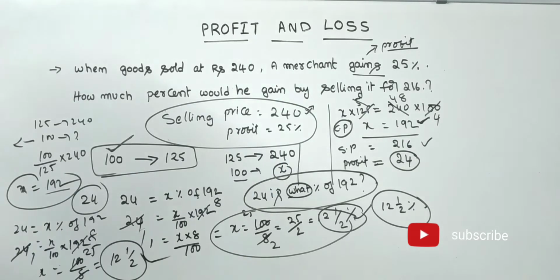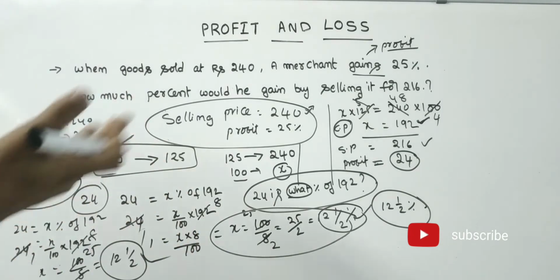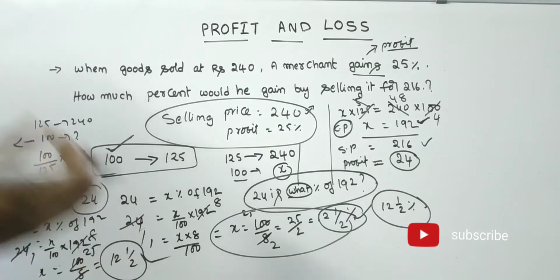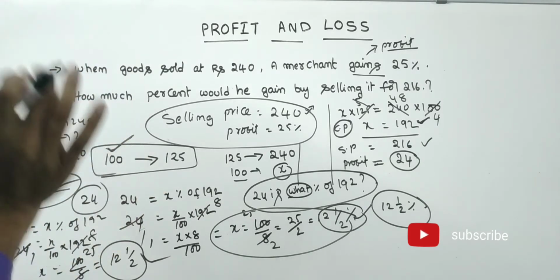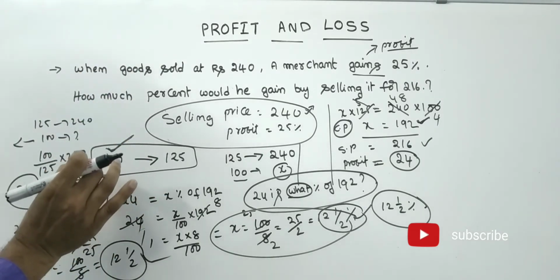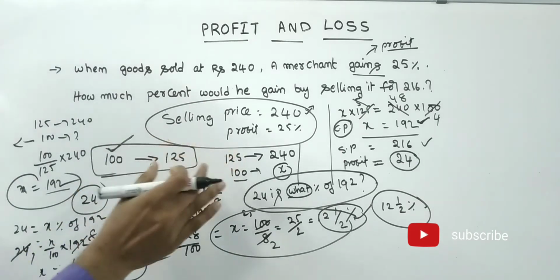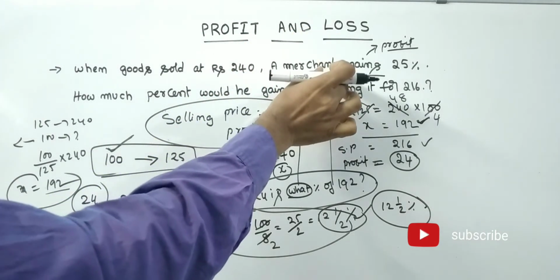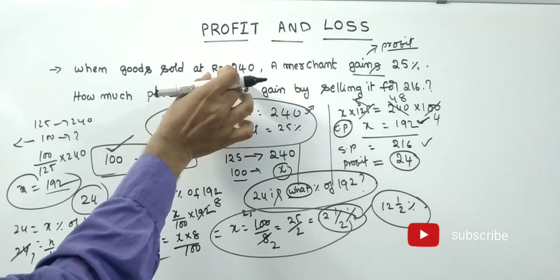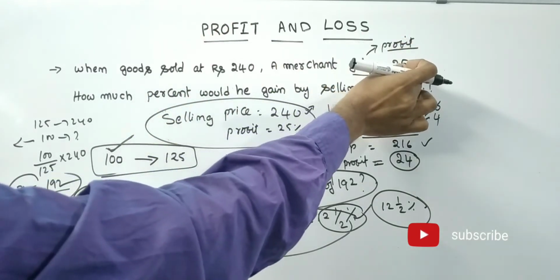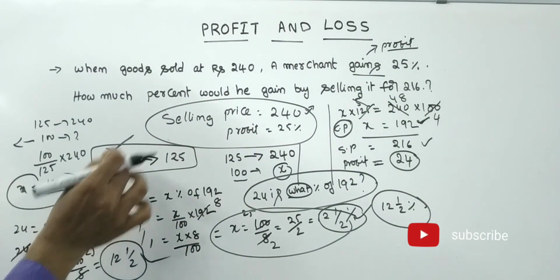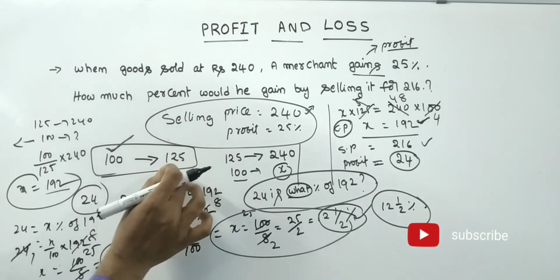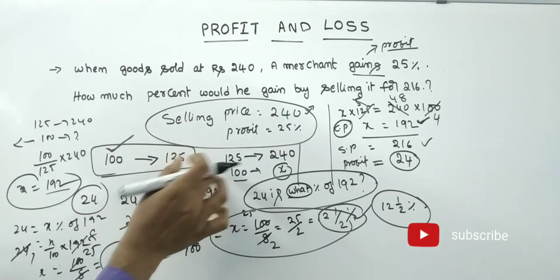If you know the procedure, easily we will get the answer. If you don't know the procedure, we don't know how to get the answer. First we have to remember this: whatever the cost price, we should assume it as 100. After that, we have to understand what he has given. After selling the goods, he got a profit of 25%. That means initially the cost is 100, after selling the cost is 125. That means selling price is 125%.